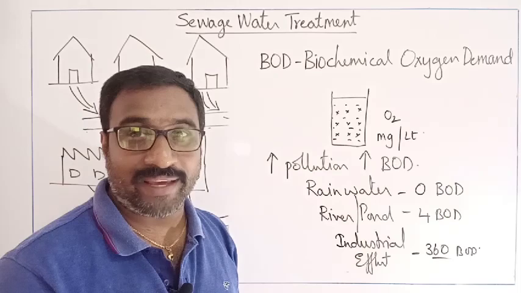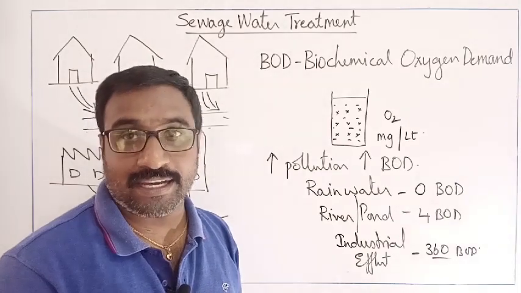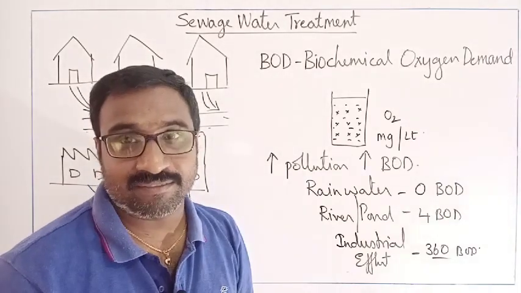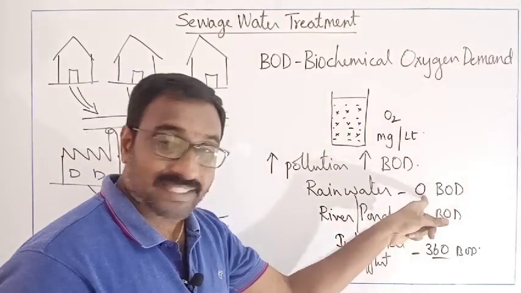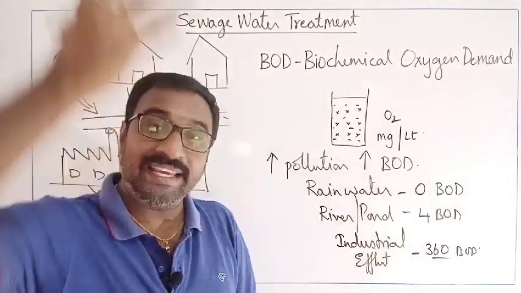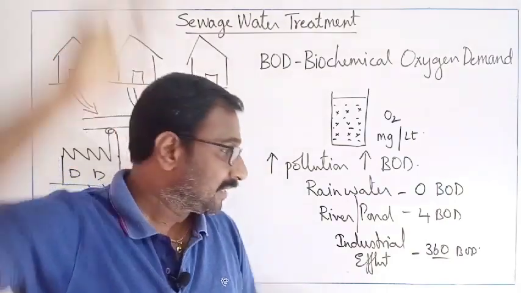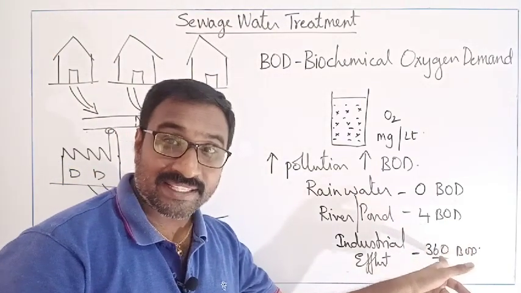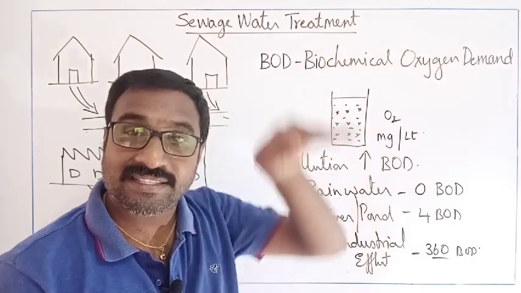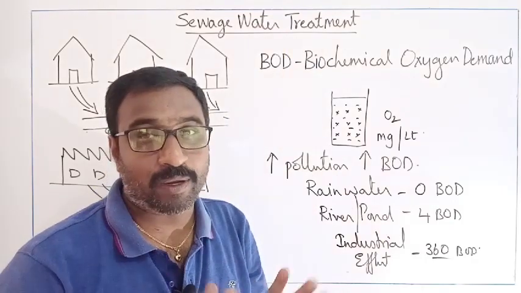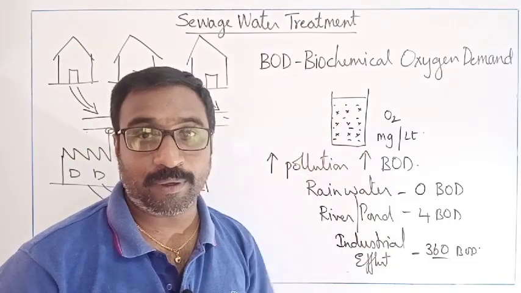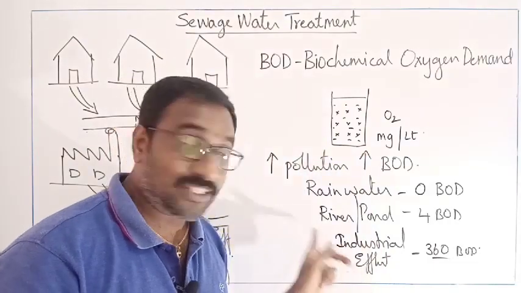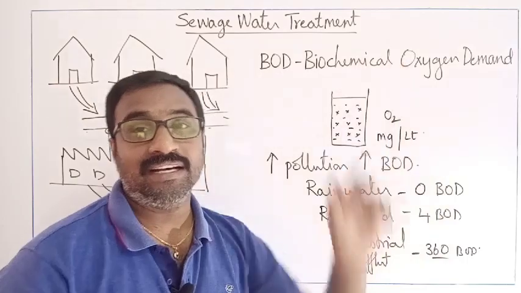Now here only you will have another important concept, dissolved oxygen. See here, BOD is 0, so dissolved oxygen will be higher, more dissolved oxygen. Here what will happen? Pollution is higher, dissolved oxygen is lesser, inversely proportional. So BOD and pollution are directly proportional, and dissolved oxygen you will have the reverse.